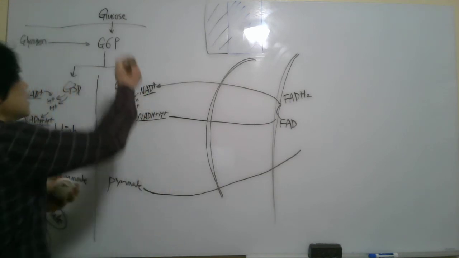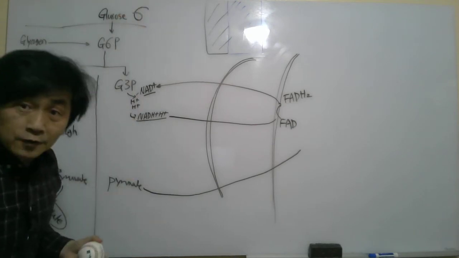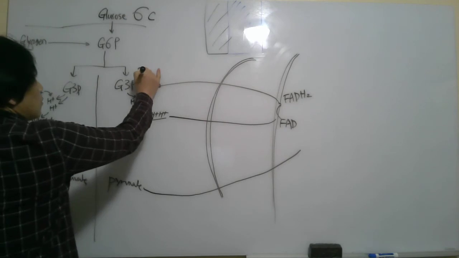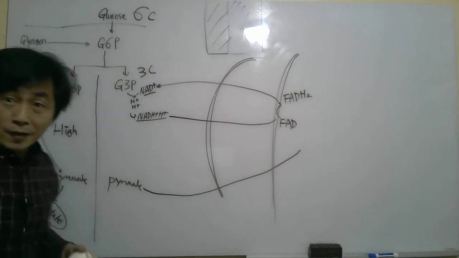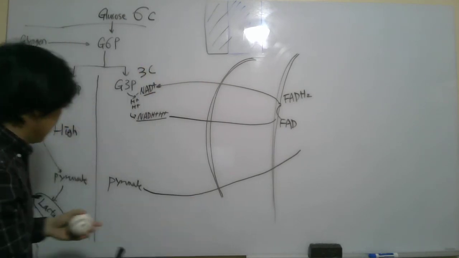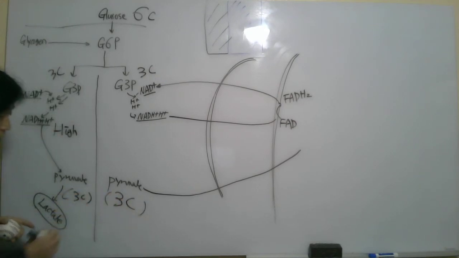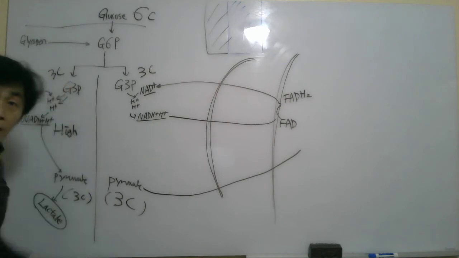C6H12O6 is right, so 6 carbon. And how about G3P? 3 carbon. Glycolysis, right. And pyruvate, 3 carbon. So this is why we have 6 carbon before glycolysis and 3-carbon pyruvate after it.